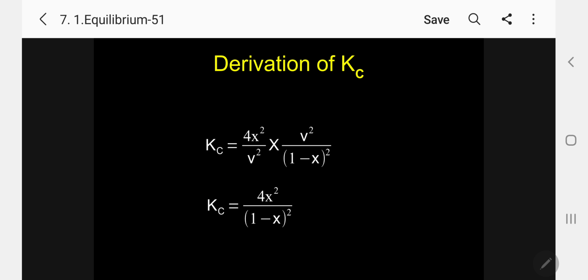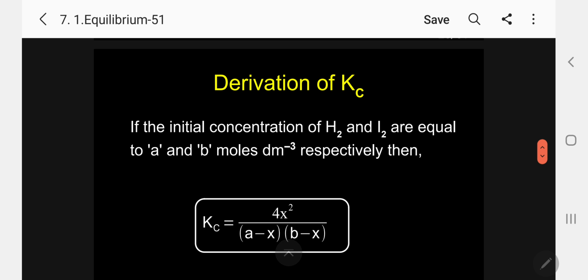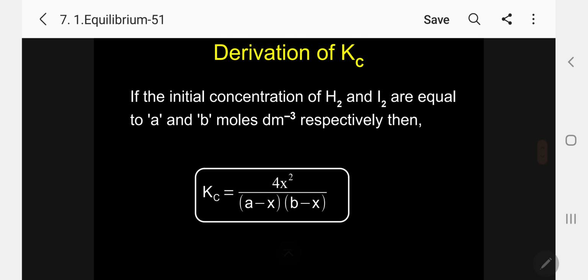So now let us prove that Kp is also the same, because in this case Kc equal to Kp. If the initial moles of H2 and I2 are different, say A and B instead of 1 mole, 1 mole, then the equation will take a different form. Kc equal to 4X squared by, instead of 1 minus X, A minus X into B minus X. So for different moles also we can apply the same equilibrium constant equation.